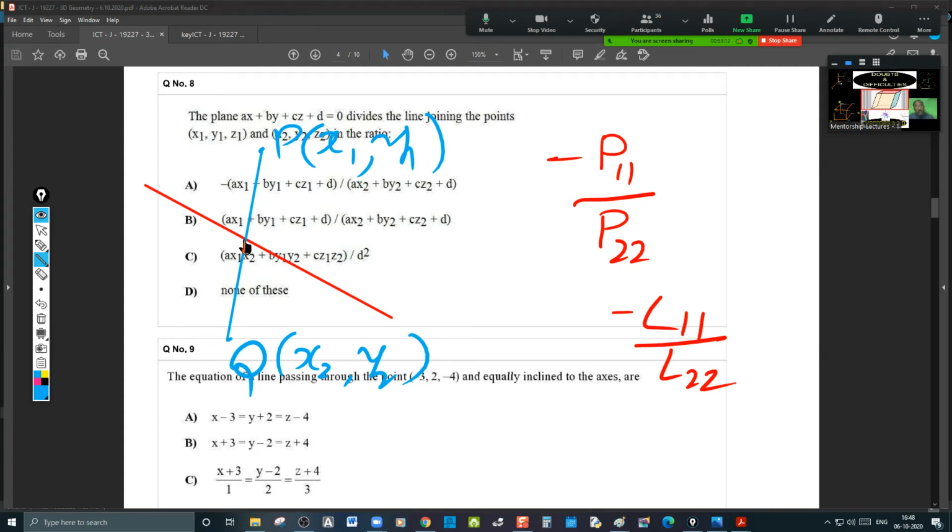If they intersect directly, the ratio will be positive. If they do not intersect directly, then the ratio will be negative. That means they intersect externally. For this one, only this formula is used. Simple, very simple. Substitute the point in this one, numerator, put a minus before it, and substitute the second point in this one, denominator. That's it. If you want the derivation, I'll do that. We did it.